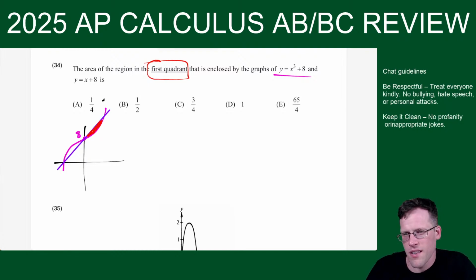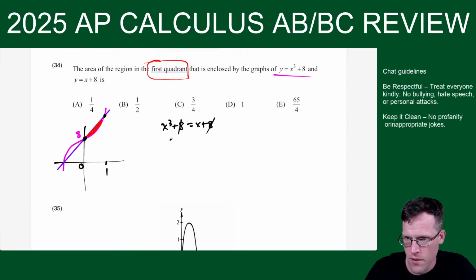Now this one, it's debatable, like, how do I find the point of intersection? Some would just say, all right, plug in 0, you get 0 plus 8, 0 plus 8 matches. You plug in 1, you get 1 plus 8, 1 plus 8. So if you could just kind of eyeball it, great. Otherwise, algebra: you set x to the third plus 8 equal to x plus 8.